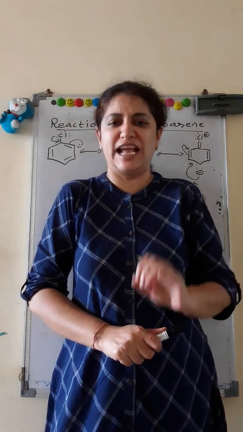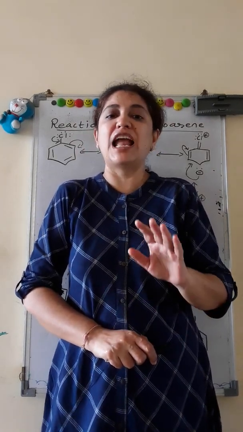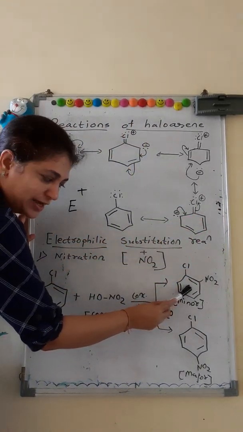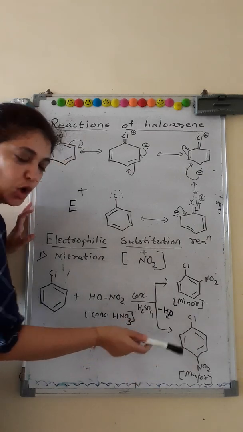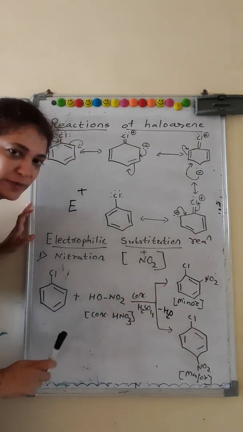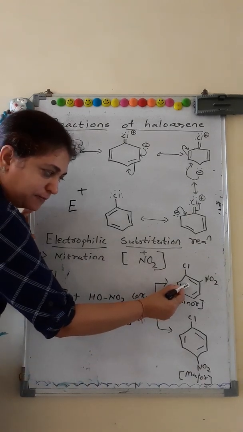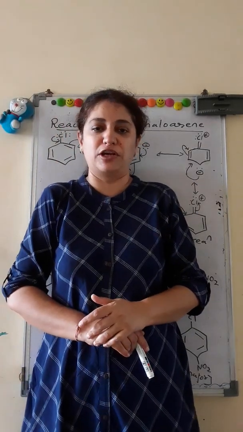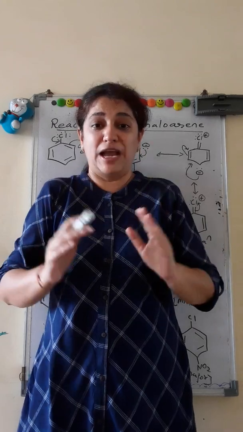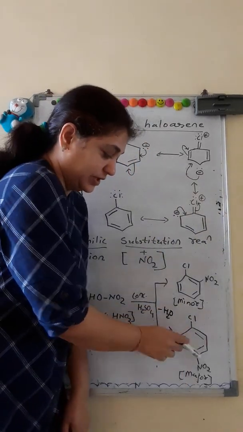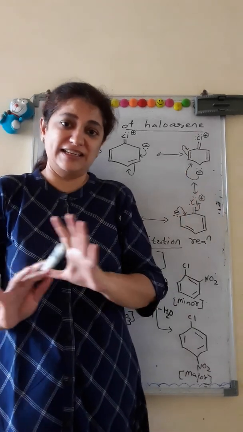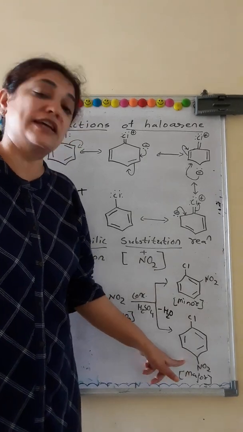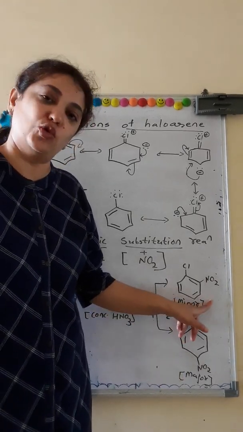So the first reaction is nitration. Nitration means replacement of H of the aromatic ring by NO2 plus. So our products are ortho-nitrochlorobenzene and para-nitrochlorobenzene, or 2-nitrochlorobenzene and 4-nitrochlorobenzene. The ortho product is obtained as a minor product and the para product is obtained as a major product. The reason is that the para product has a symmetric structure, so it fits in the crystal lattice well. Due to its symmetric nature, it is obtained as a major product and it also has a higher boiling point. Ortho will have lower than that of para.